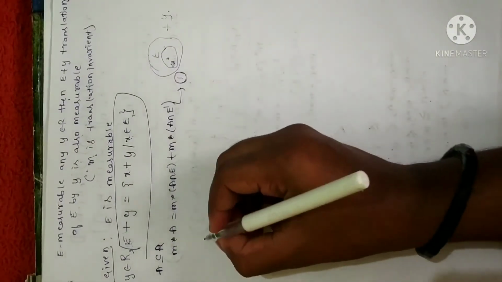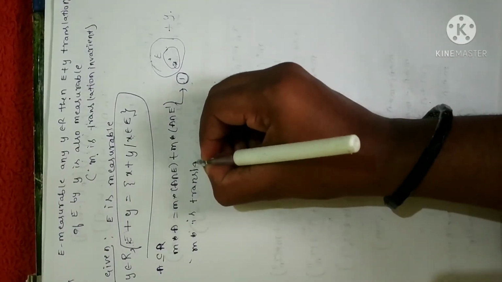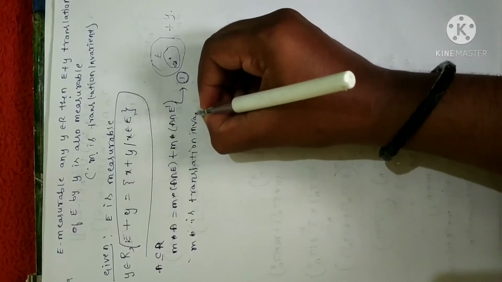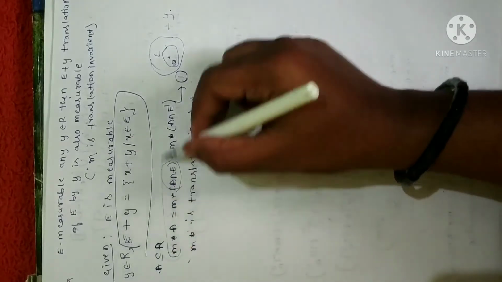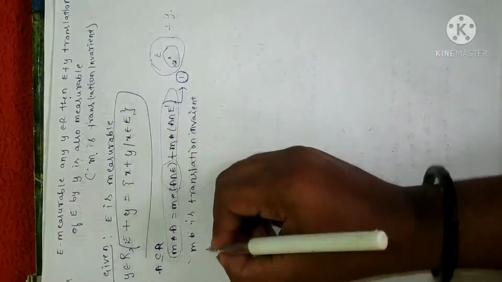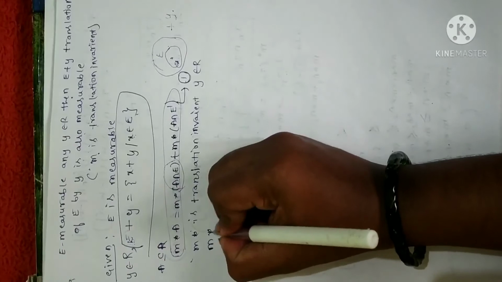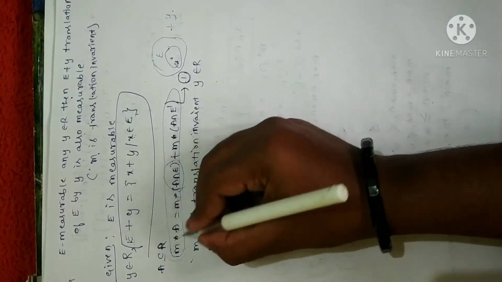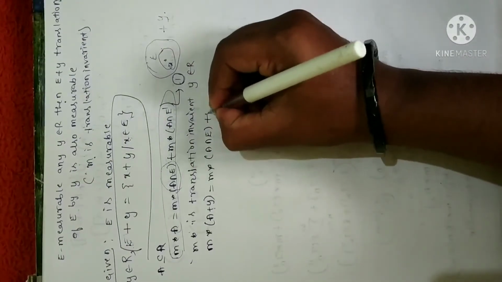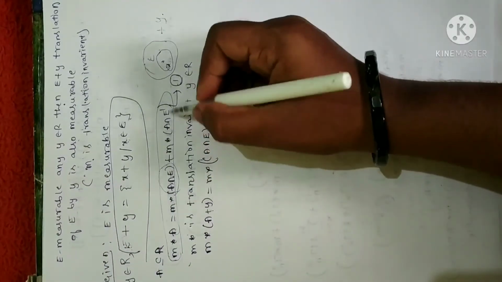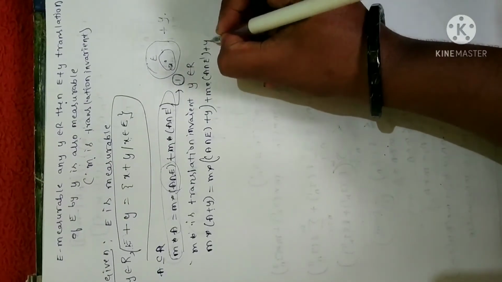Fine. Now we have already proved that M star is translation invariant, right? Translation invariant means when you add any other element, the property remains the same. Let me take an element y belongs to R, a real number. Then M star of A plus y does not change. So I can write the above equation with plus y, adding the element y to each and every set associated with this measure. So M star of A intersection E complement plus y.